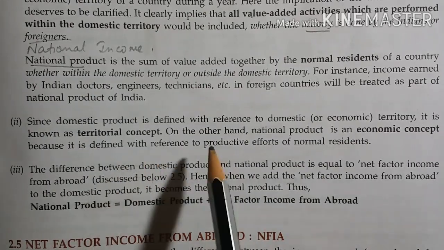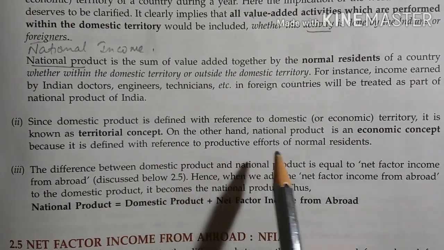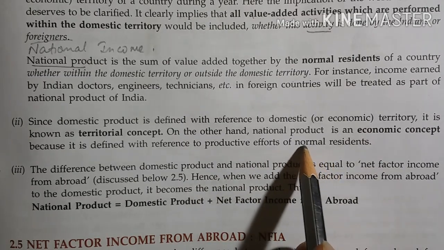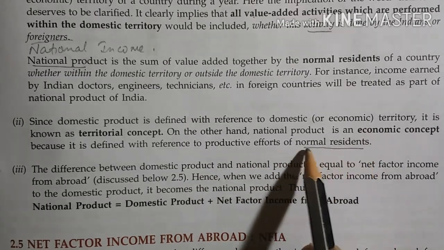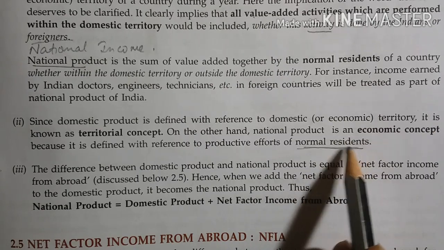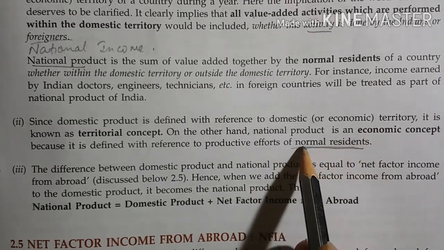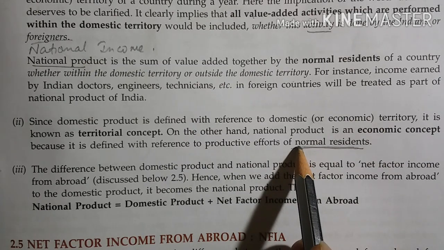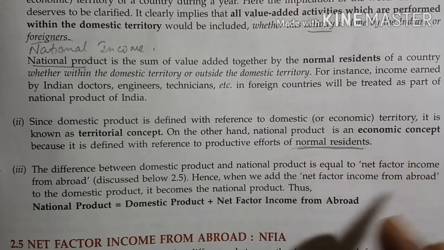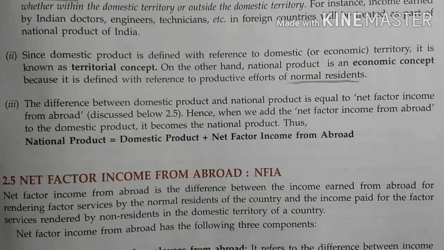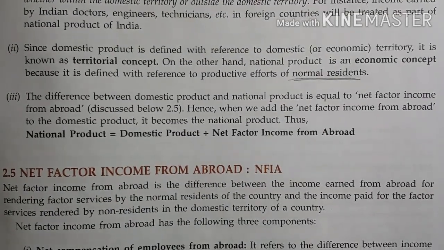National product will be defined with reference to the productive efforts of normal residents. That means the normal residents have produced that product. So domestic product can be produced by a normal resident who may or may not be a citizen of India. Now what is the difference between the two?